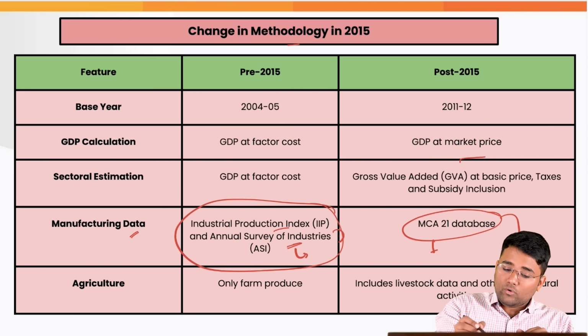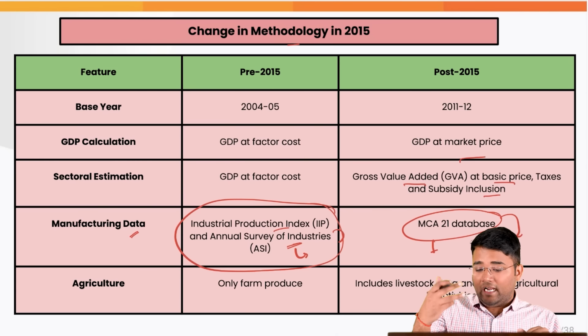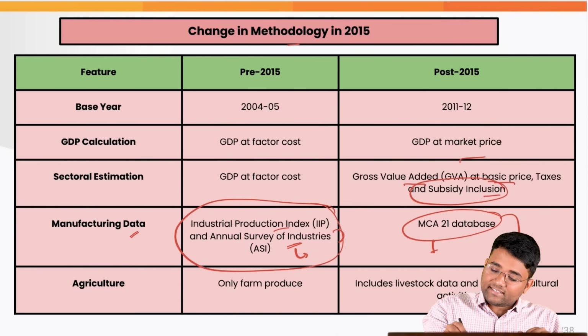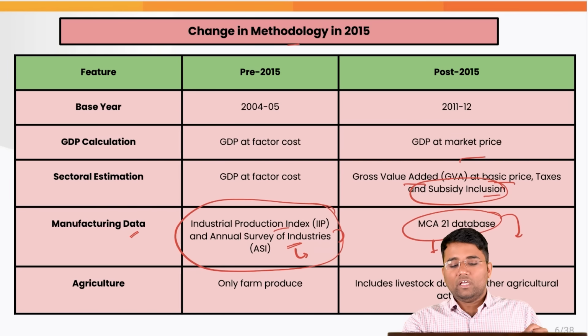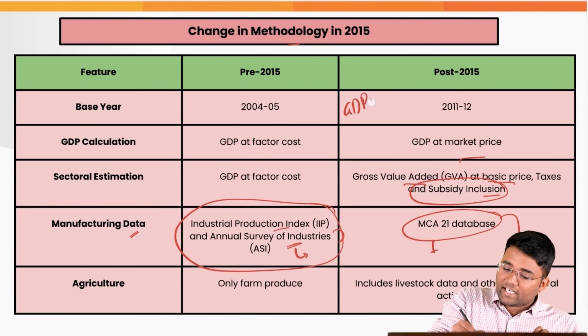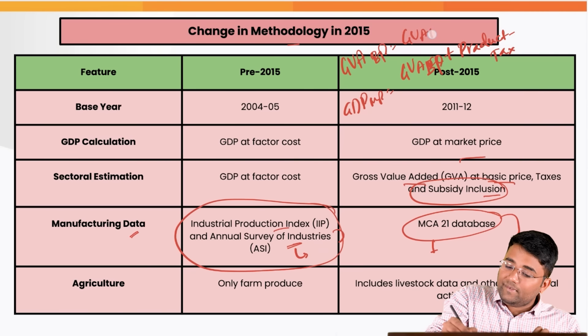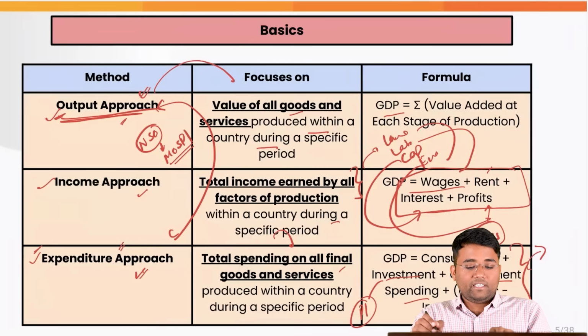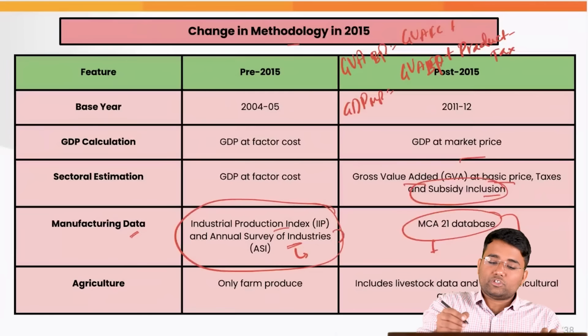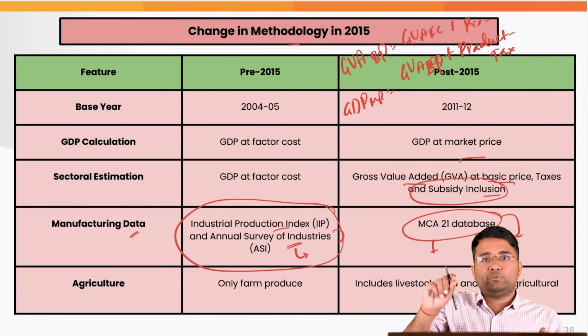Also, as of now, this gross value added is at basic prices. That means taxes and subsidies are further included. So we have the GDP at market price, where we incorporate GVA at basic price plus product taxes minus product subsidies, and then we also have the GVA at basic price, where we calculate GVA at factor cost, all the factor costs that we are seeing here, plus production taxes and minus production subsidies.